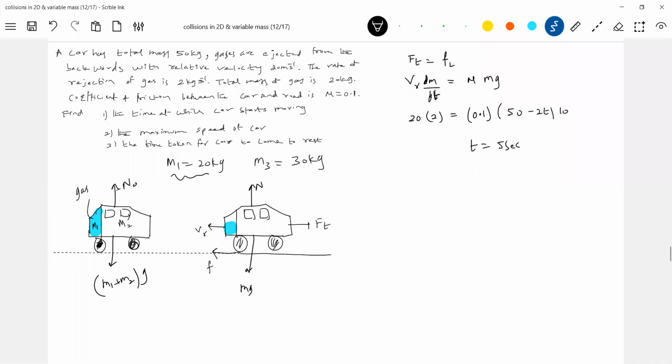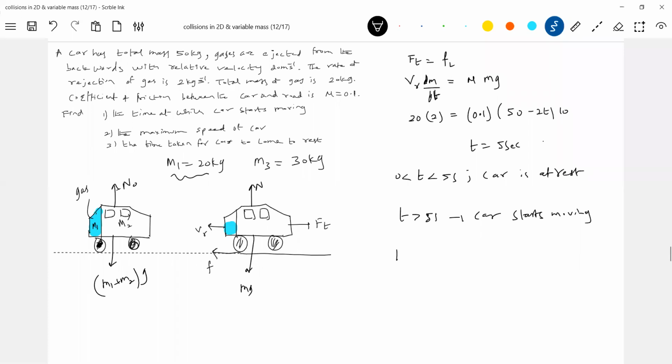Once the thrust force is able to overcome the friction, it starts moving. So for t equal to 0 to 5 seconds, the car is at rest. For t greater than 5 seconds only, it will start moving. Able to understand now?